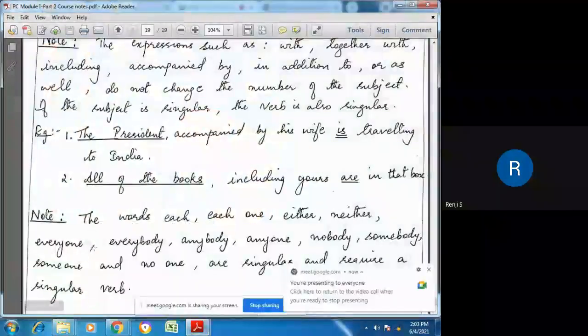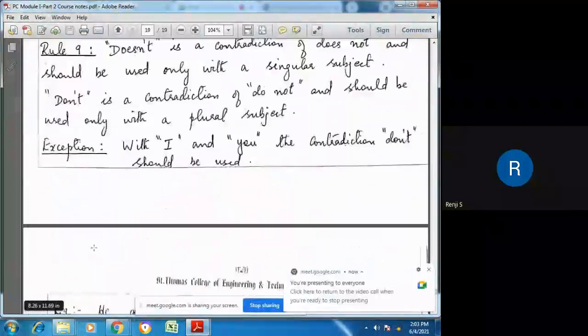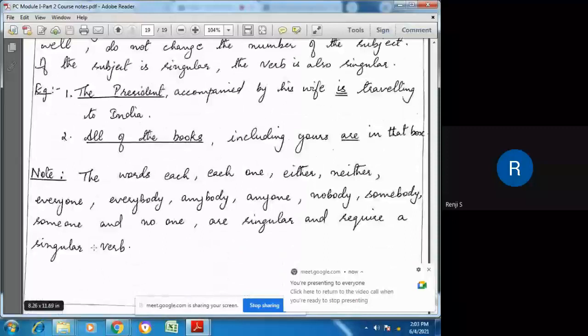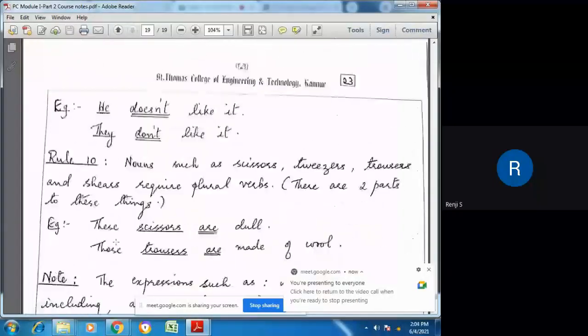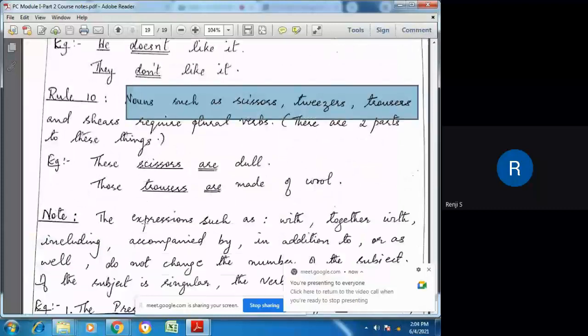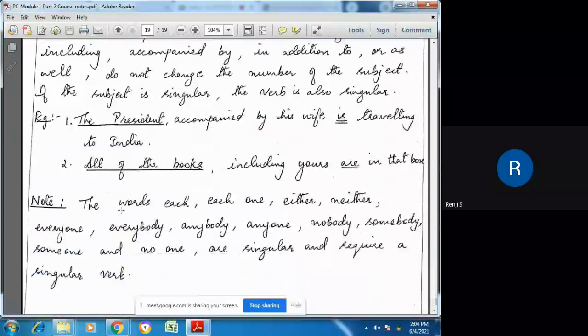Yesterday we were discussing the rules, isn't it? Subject verb agreement rules, and I think I have covered all the 10 rules. So this was the last rule, isn't it? Nouns such as scissors, tweezers, trousers, etc., they require plural verbs. That was the last rule which we had discussed, and some exceptional cases were noted.